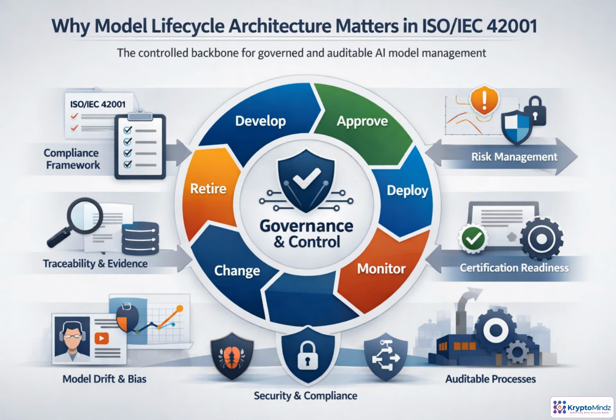At each stage, the architecture should capture who made the decision, what risk was assessed, what validation occurred, and what evidence was retained. This control backbone reduces drift, bias, security exposure, and undocumented retraining. It also makes audits easier, because responsible AI operation becomes part of daily engineering practice.